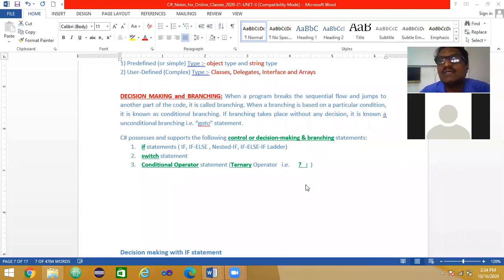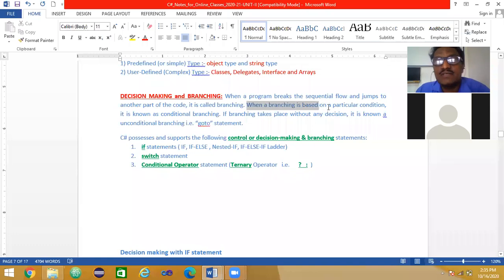When a program breaks the sequential flow and jumps to another part of the program, it is called branching. You take some decision, break the sequential flow and jump to another part of the code. So it is also called jumping.